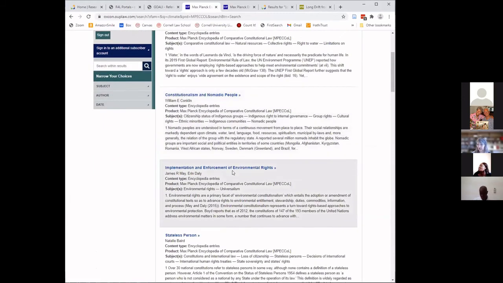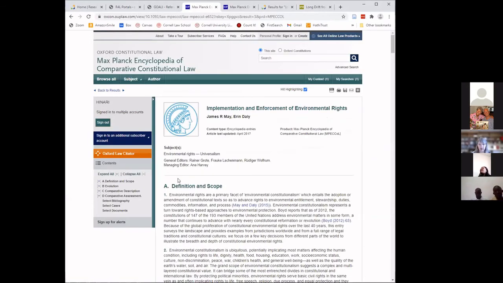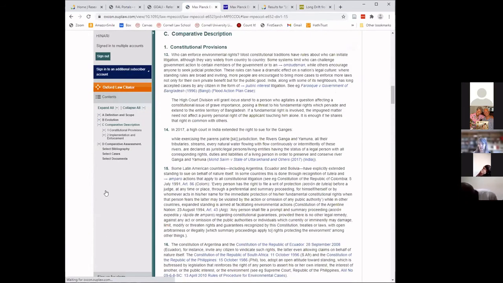I'm going to use the Implementation and Enforcement of Environmental Rights article. I'm going to use the navigation to go to constitutional provisions, and specifically constitutional texts.